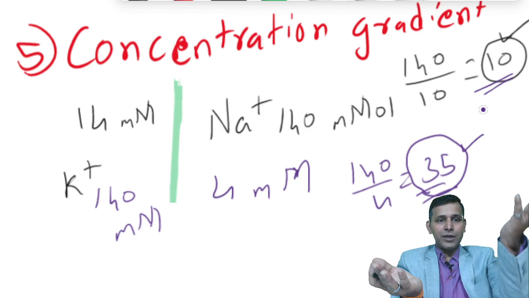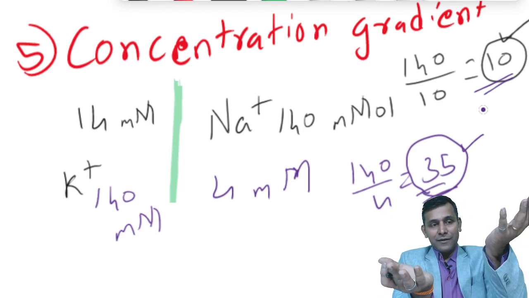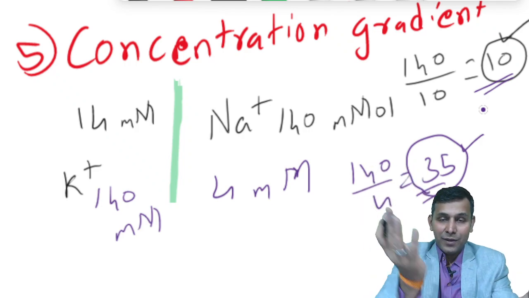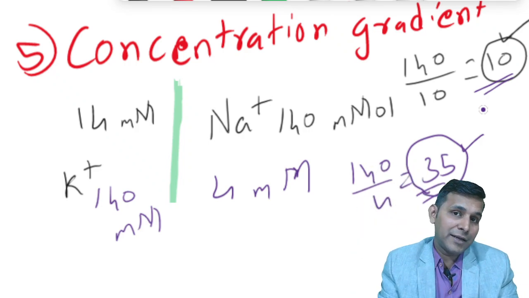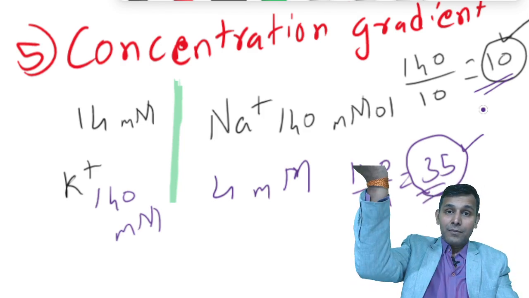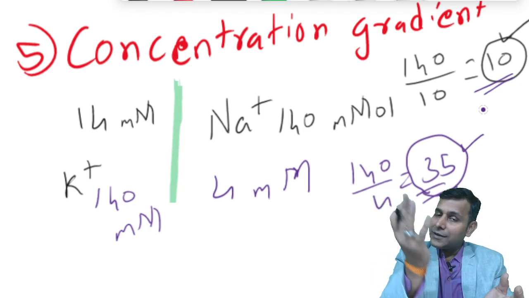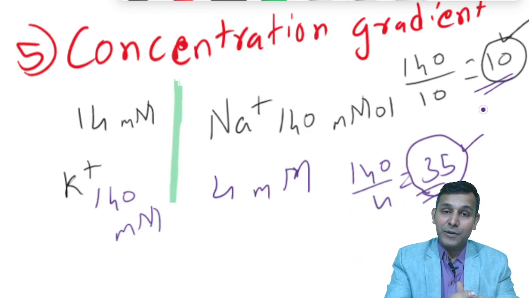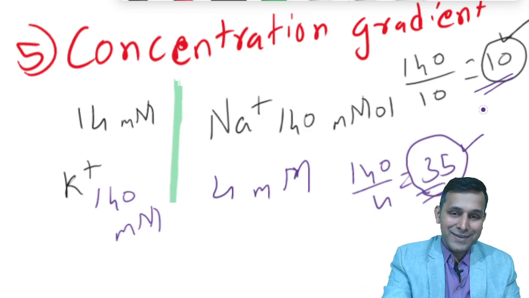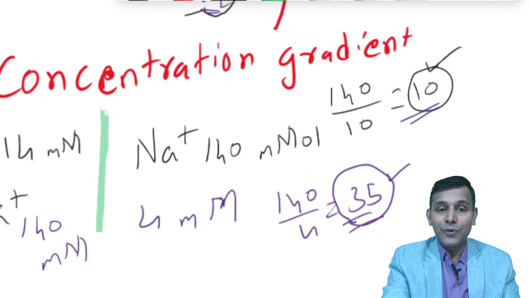Okay. So for sodium, the gradient is quite less. For potassium, the gradient is quite very high. So this gradient, this difference across the cell membrane determines the rate of diffusion. Now what do you think? More the gradient, more will be the diffusion or lesser the diffusion? The flow will be much more faster and will be higher or the lesser? Yes, more the gradient, more is the rate of diffusion.